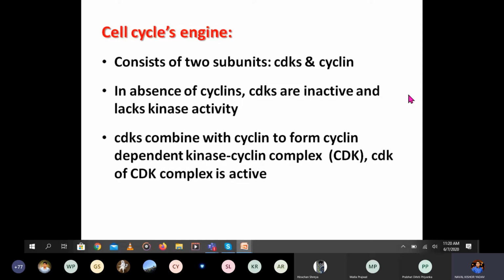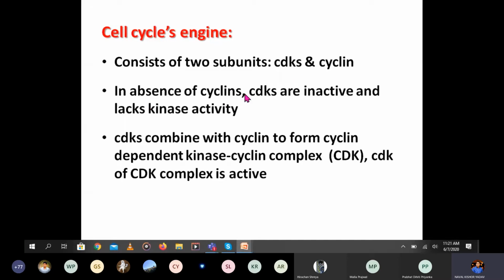There is one term known as the cell cycle engine, or you can say the complex, that is the cyclin dependent kinase cyclin complex. This is known as the cell cycle engine. It consists of two subunits, one is the cyclin dependent kinase, another is the cyclin.